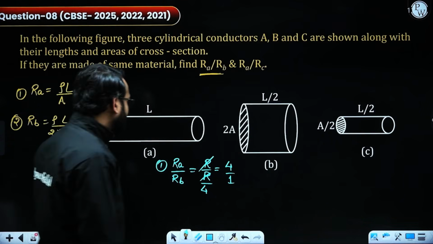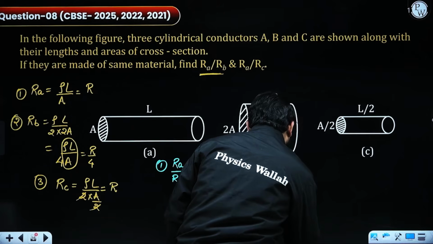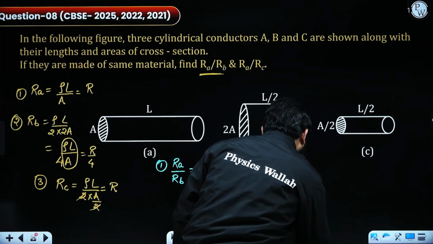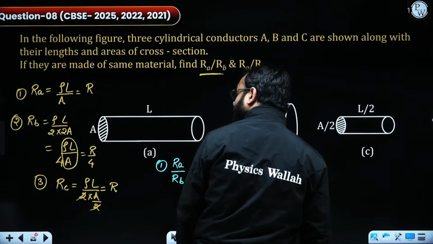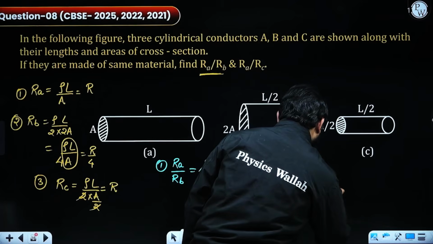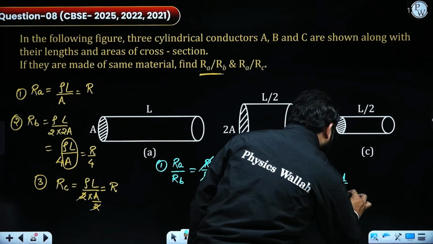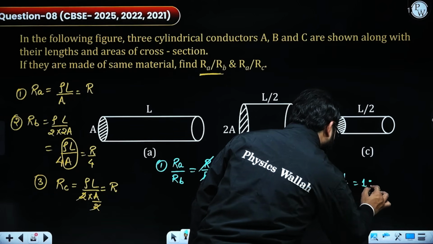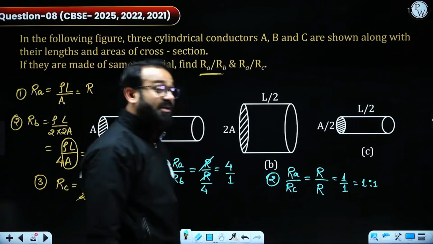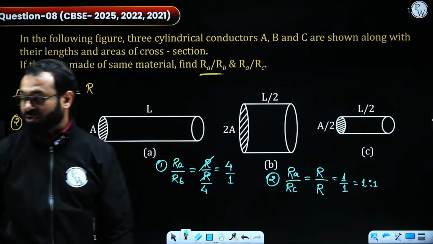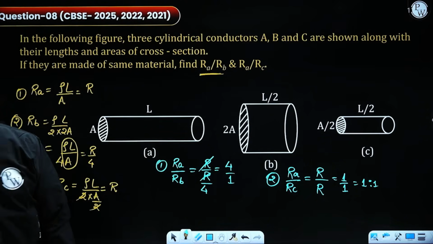Whereas for RA by RC, the value of RA is R and the value of RC is also R, so the ratio is nothing but 1 by 1. You can also write it as the ratio 1:1. That's how such kind of question can be solved.